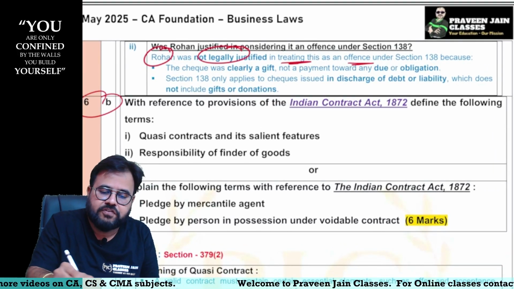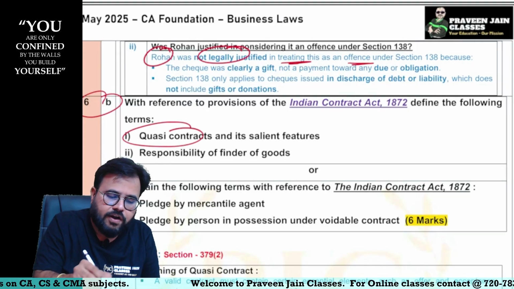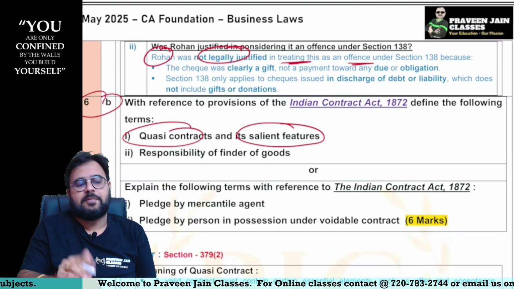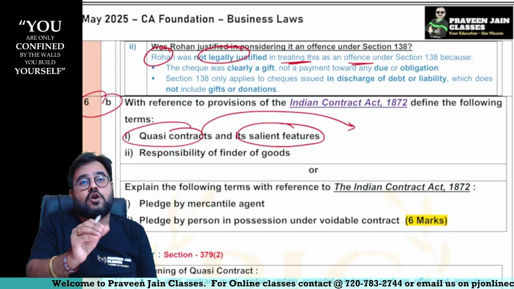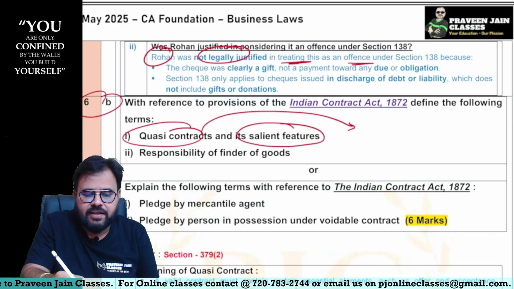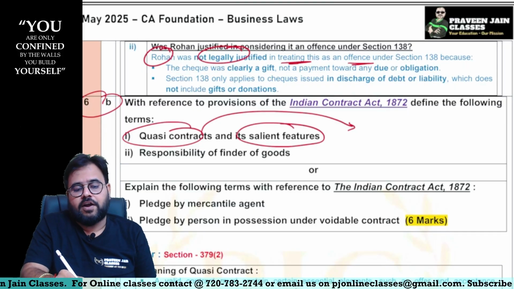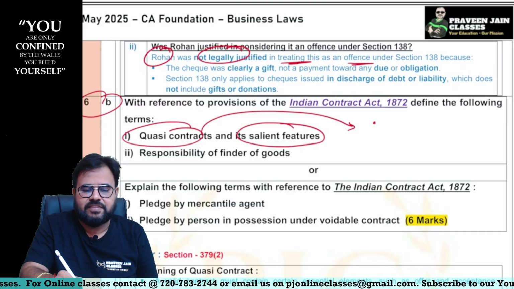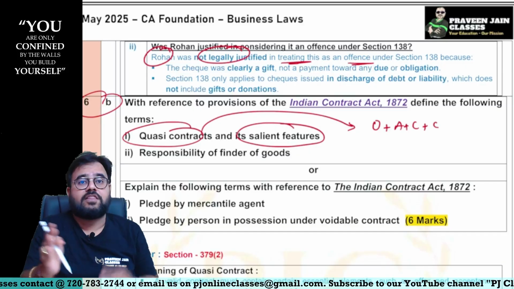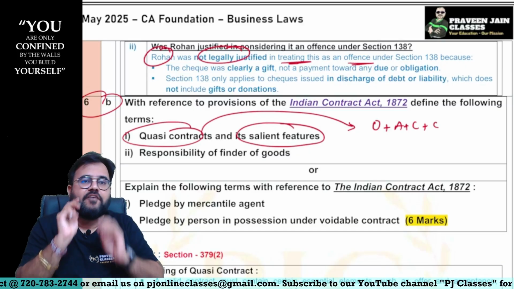Next, 6b, sir. With reference to provisions of Indian Contract Act, define quasi-contract and salient features of quasi-contracts. Now, quasi-contract means what, sir? These are not real contracts which parties are entering between them. Or you cannot say these are those contracts which will have all the essential elements. That means offer, acceptance, consideration, capacity.